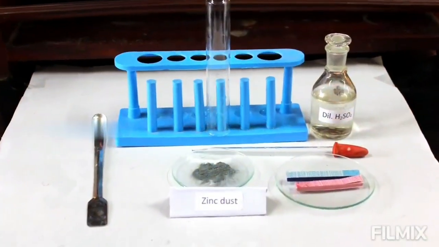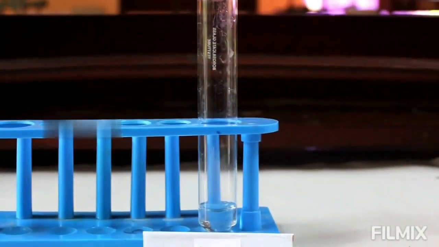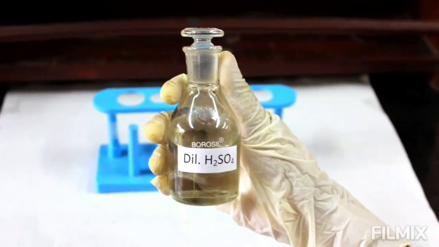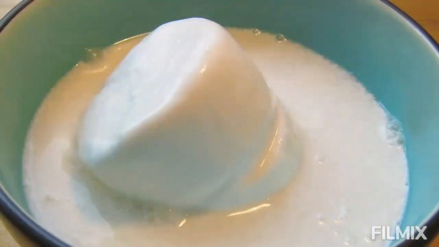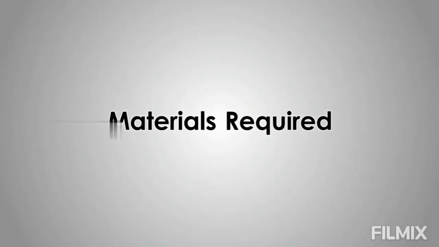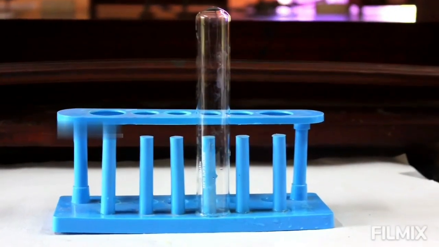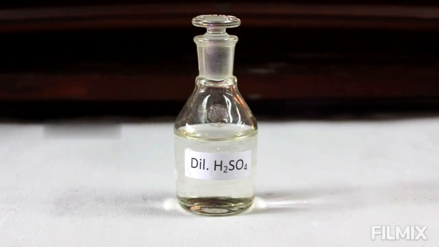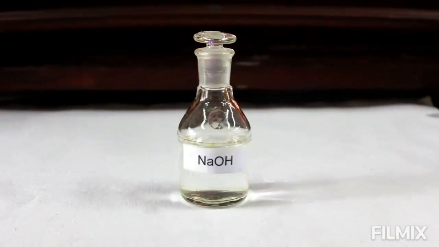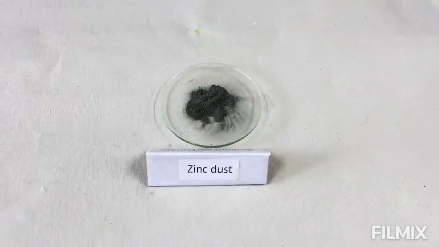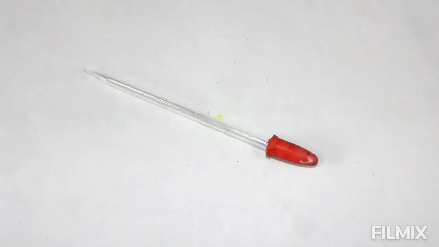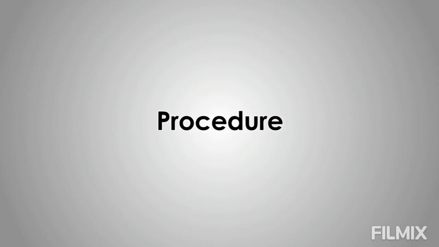In this experiment, our aim is to carry out the reaction of zinc with dilute sulfuric acid and classify it as a physical or a chemical change. Materials required: boiling tube, dilute sulfuric acid, NaOH, zinc dust, spatula, and a dropper. Procedure: